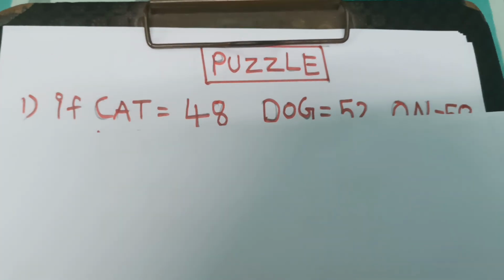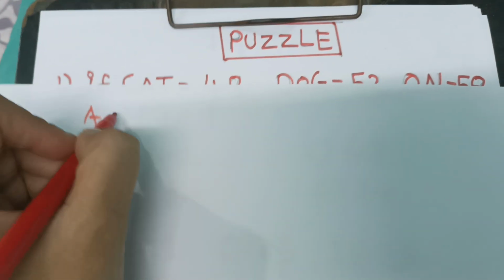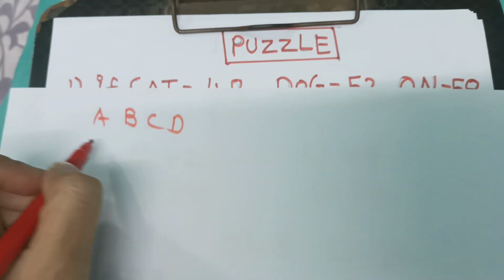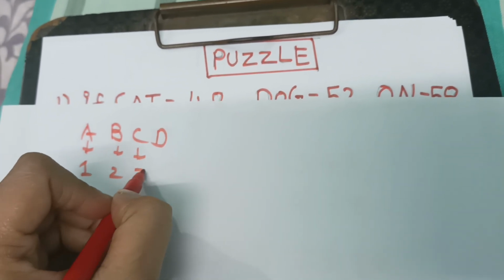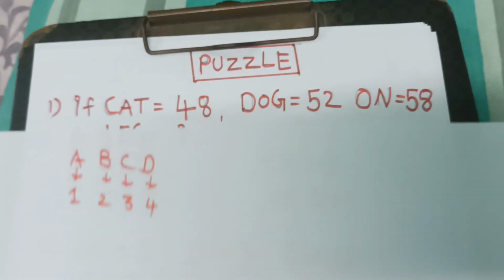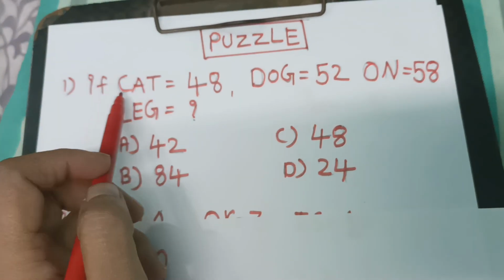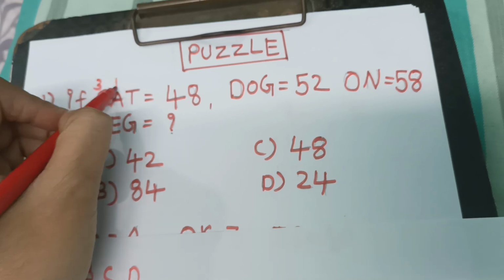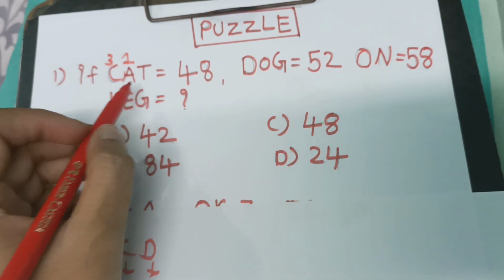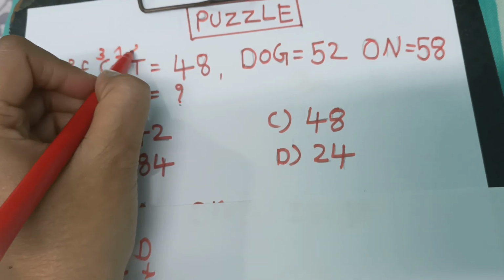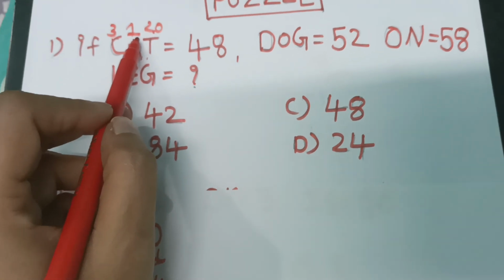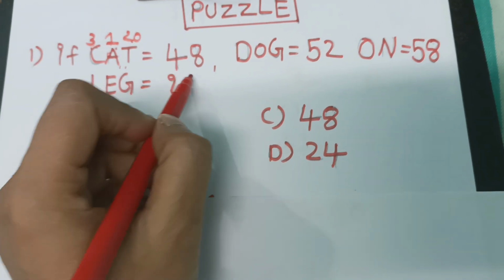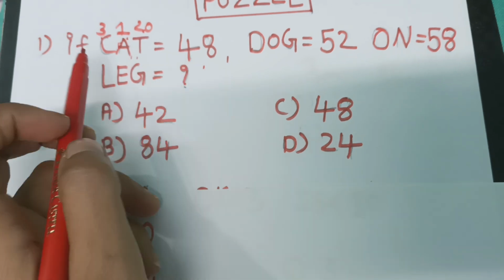If we see A, B, C, D, so here A we take 1, here B's number is 2, here C is 3 and here D is 4. So if C is 3, A is 1 in alphabetical order and T's alphabetical order is 20. So 20 plus 3 plus 1, that is 24, and what is given? 48. If we multiply it by 2, 24 into 2, then we get 48.